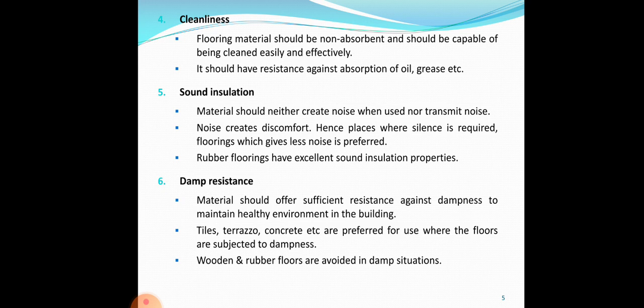Whereas floorings of wood, rubber, cork, etc. are usually vulnerable to dampness, and hence they are not preferred at places where dampness is more. Where dampness is more, we don't prefer flooring like rubber, wood, etc. Instead, we prefer floors made of clay, concrete, bricks, etc.